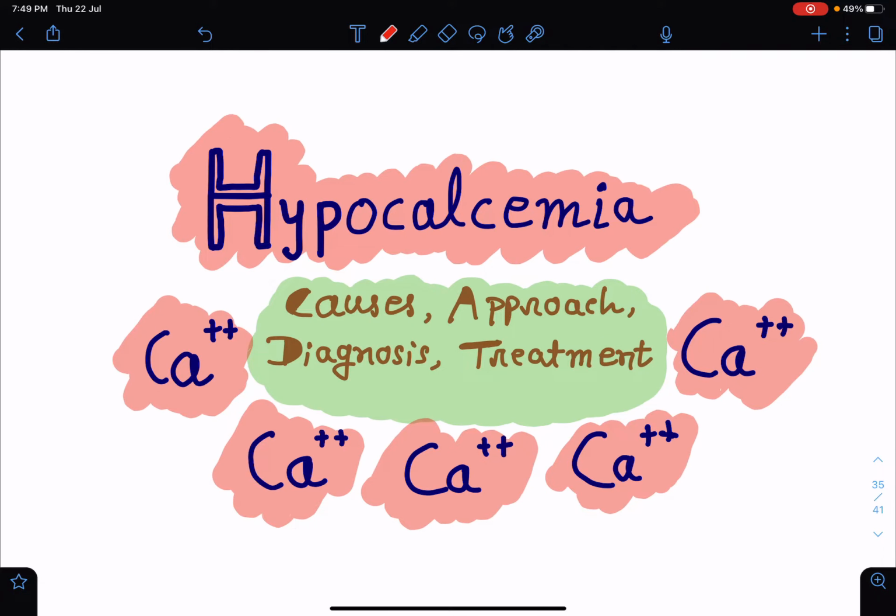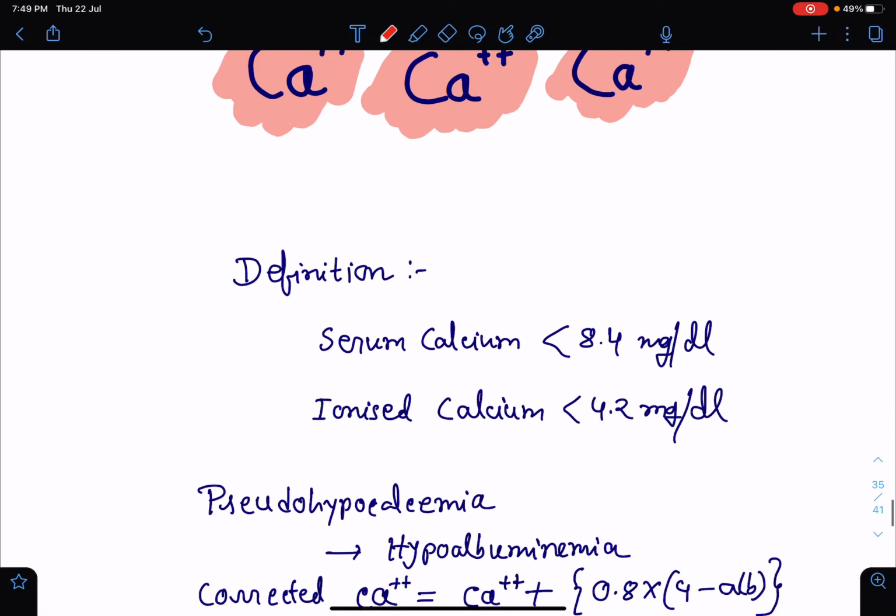Hello everyone, this is Dr. Sangeeta Chaudhary. In my today's class, I am going to talk about one of the important calcium imbalances, that is hypocalcemia. I'll talk about the cause, approach, diagnosis and treatment of a case of hypocalcemia.